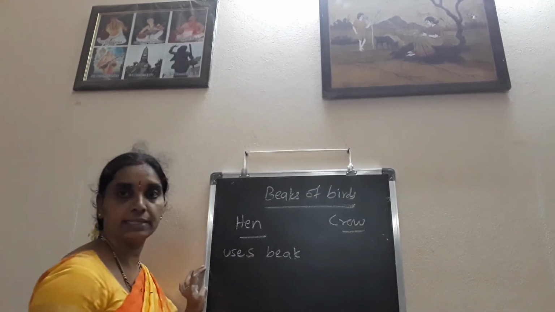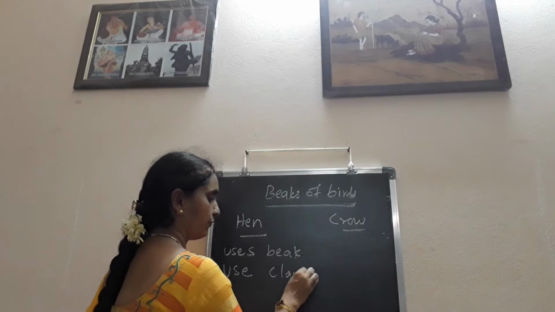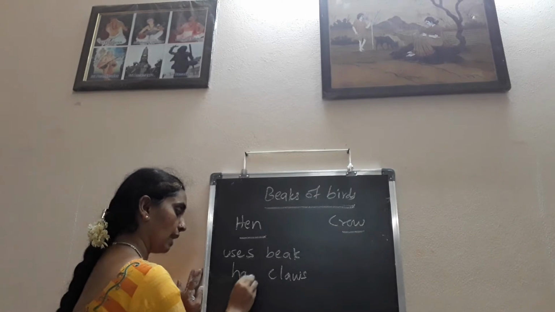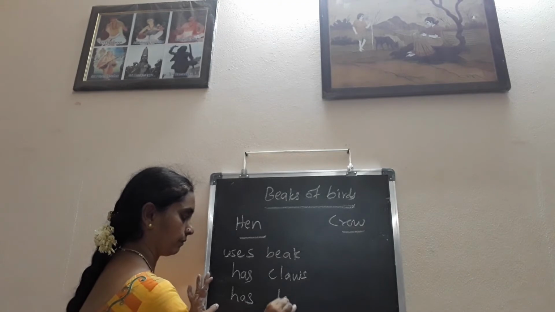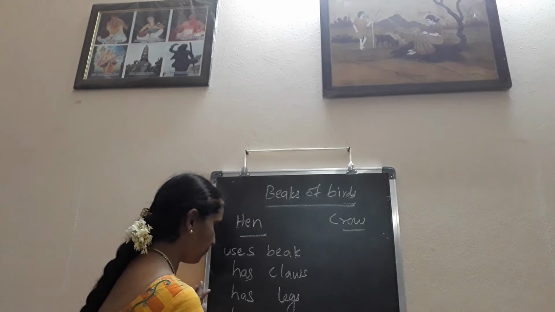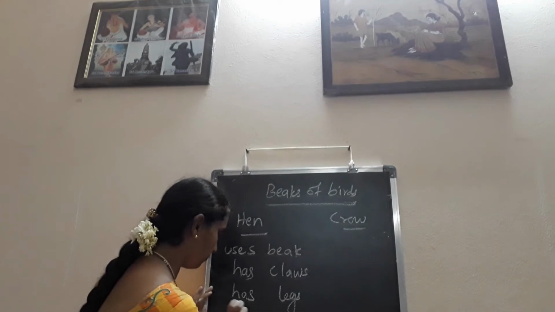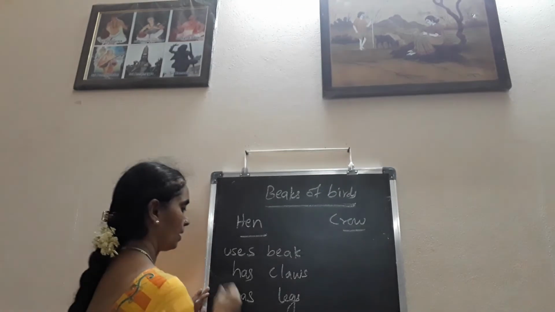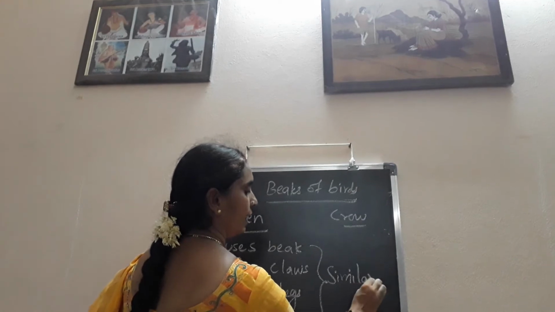They are similarities, isn't it? Use their claw to take food or to scratch or to move anything, both have claws. You can say both have claws. Next, both have legs. Both have wings. Both are omnivores. So these are the points which are the similarities between the hen and crow.